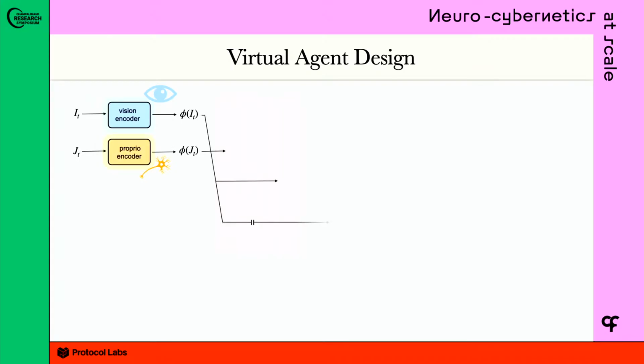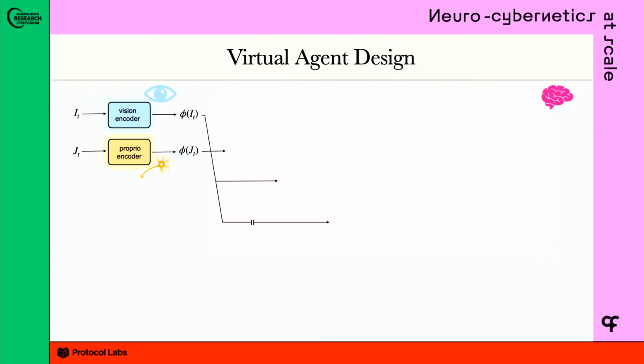Okay, so we wanted to capture this in an embodied agent because, I think most of us can agree, it's useful to close that loop. And so the agent design is as follows. We just model the relevant aspects of the embodiment that matter. So the two sensory streams are vision and proprioception. These are the most relevant modalities for this task.